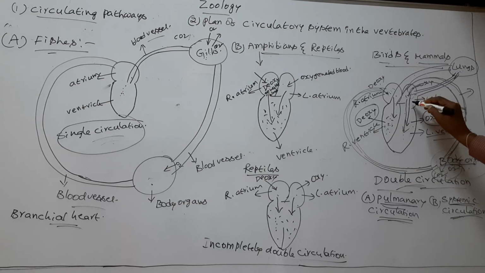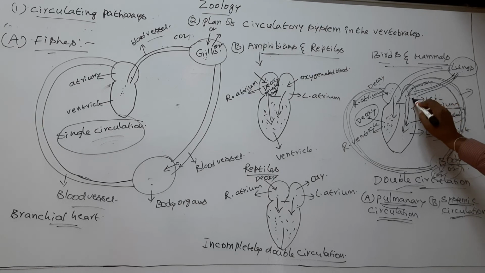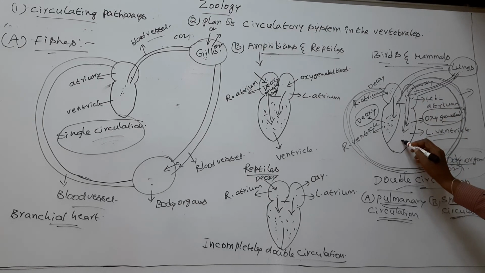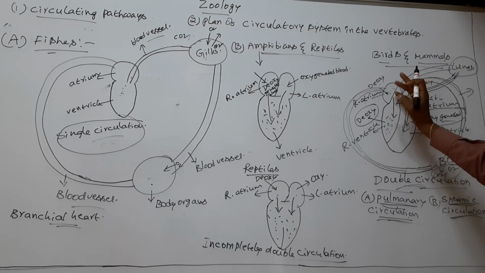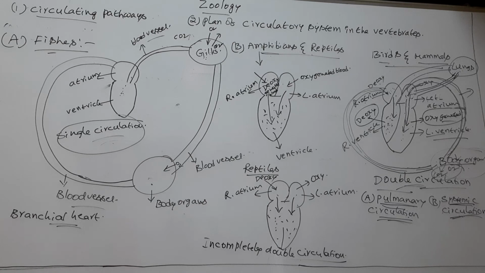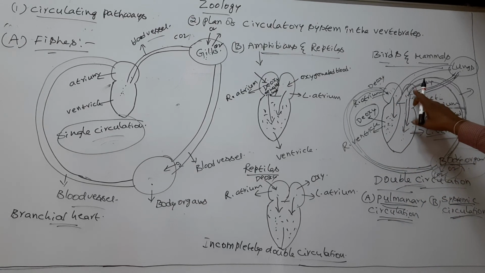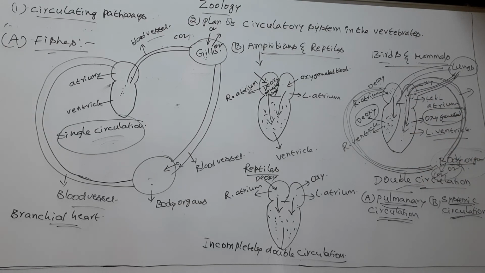Next, at the same time, the blood travels to the left atrium and left ventricle. So once the deoxygenated blood travels through the right side, the second time the oxygenated blood travels through the left side of the heart. So blood travels through the heart twice.